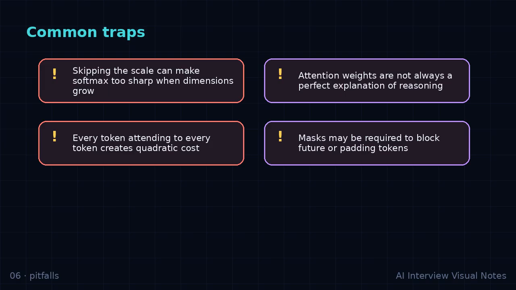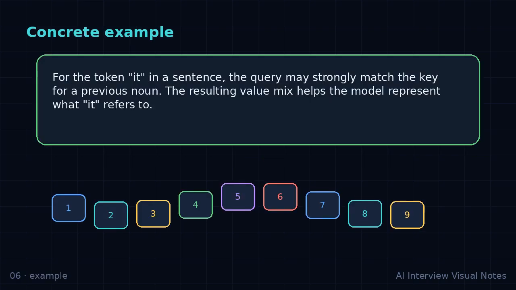Now let us rehearse the answer in a more conversational way. Start broad. What problem are we solving, and why did this idea become useful in modern AI systems? Then narrow down. What data structure or tensor is being manipulated? Then explain the operation. What is multiplied, normalized, added, masked, or learned? Finally, connect it to behavior: faster training, better context, more stable gradients, lower memory cost, or clearer generalization.